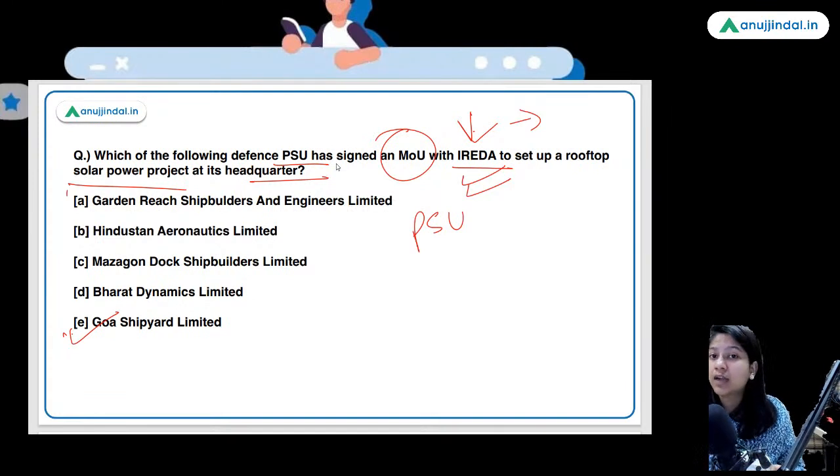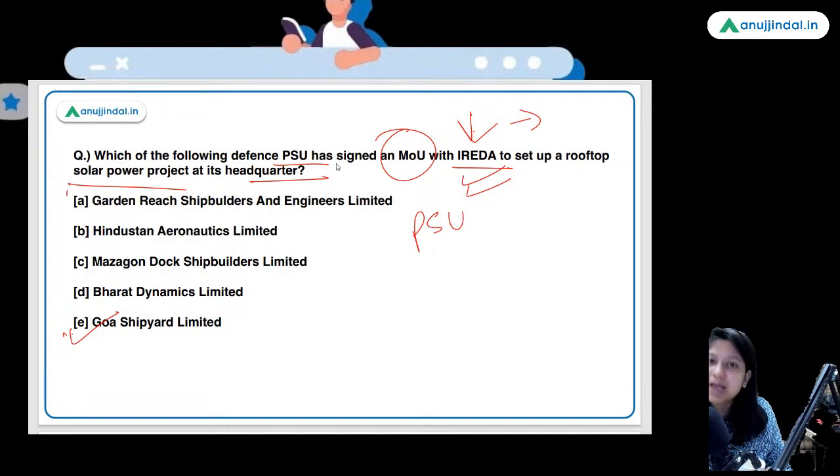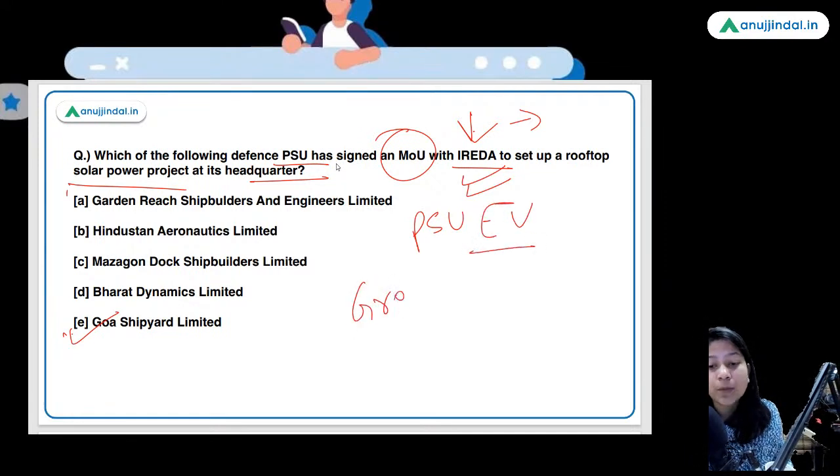I'm not saying that you need to dive into the details, just that very significant facts can be covered, like the formation of this organization, because you are aware of India's targets regarding carbon neutrality, increasing renewable energy capacity to 500 gigawatt by 2030, and the push to electric vehicles and green hydrogen. So many things are going on in India regarding renewable energy. Therefore the role played by IREDA becomes important.